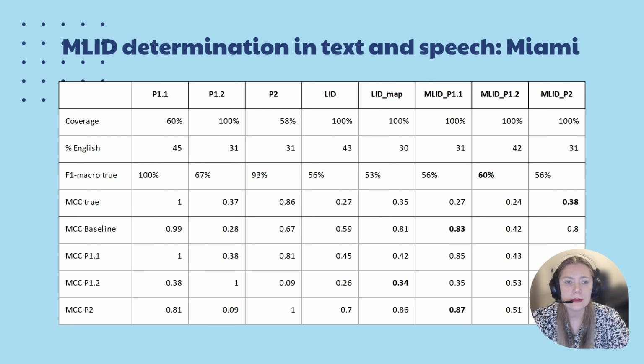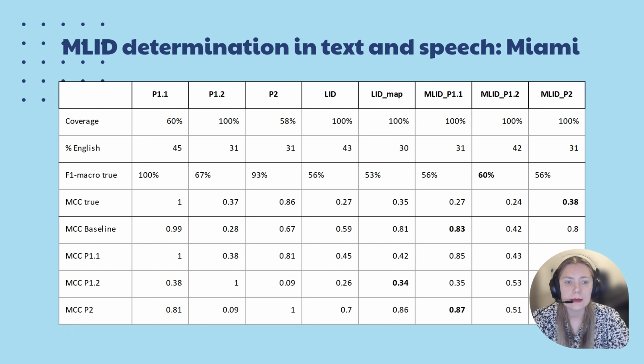The first thing that we notice is that the coverage of P1.1 and P2 is far from 100%, at 60 and 58%, while P1.2 is at full 100% coverage. Since P1.1 and P2 are rule-based, we regard the outputs of these principles as almost gold standard, the correlation between the principles also being very high, which is 0.81.